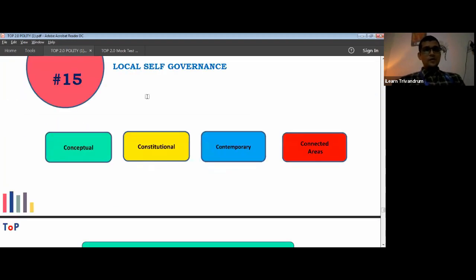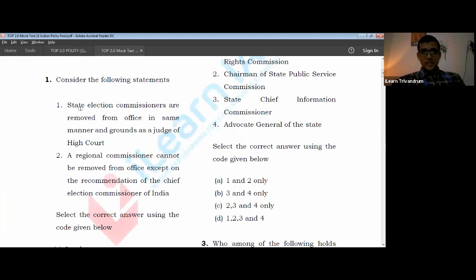All right, so let us look into the question. Consider the following statements. The state election commissioners are removed from office in the same manner and on the same grounds as a judge of high court. So we are discussing the state election commissioners and their removal being similar to that of a judge of high court. Second, a regional commissioner cannot be removed from office except on the recommendation of the Chief Election Commissioner of India.